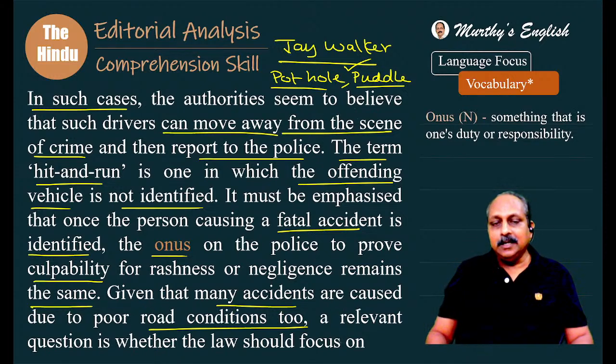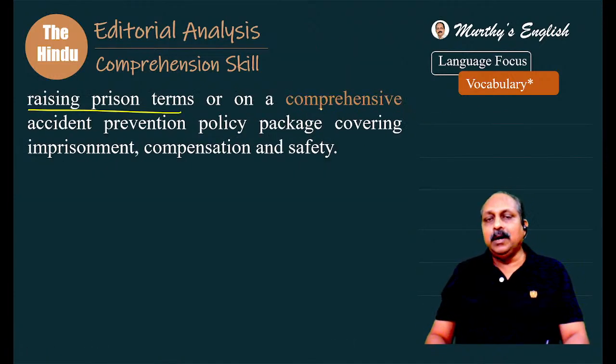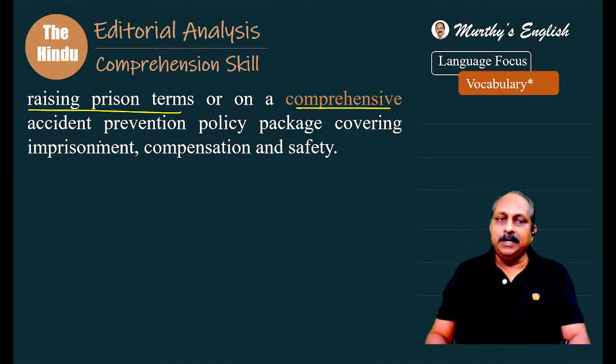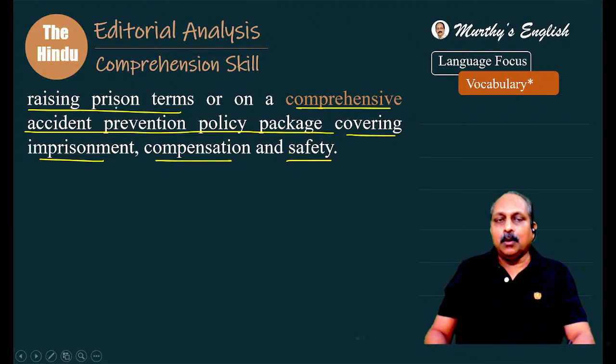Given that many accidents are caused due to poor road conditions too, a relevant, pertinent question is whether the law should focus on raising present terms or on a comprehensive, exhaustive, complete accident prevention policy package covering imprisonment, compensation, and safety. The editorial opines it is better to focus on a comprehensive accident prevention policy package rather than raising present terms.